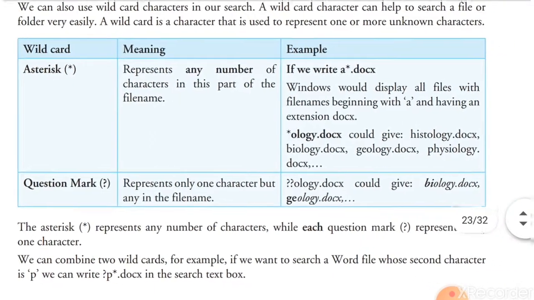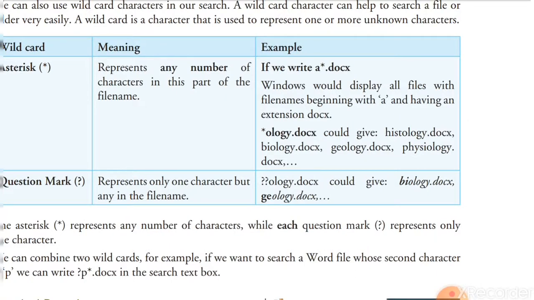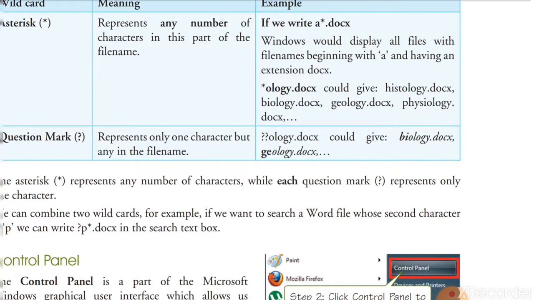Example, see here. If we write a star dot docx, it explores all MS Word files. .docx is the extension of MS Word. So all MS Word files whose name starts with A and then anything, like Ajay, Amrish.docx, Astos.docx, Ajay.docx, Anil.docx.